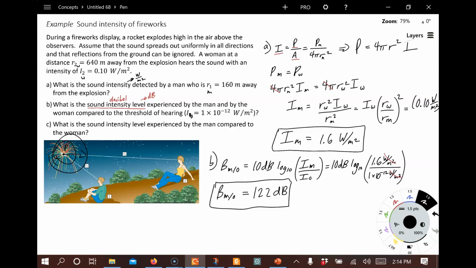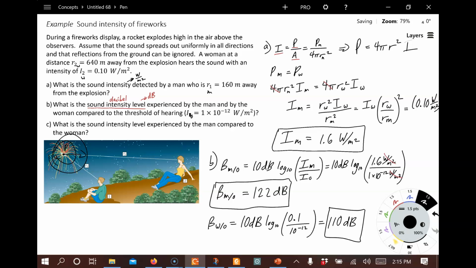Now for the woman, we're going to do the exact same thing. So beta for the woman compared to the threshold of hearing, well, it's going to be 10 decibels log 10 on the bottom again, the threshold of hearing. We can ignore the units for a moment because we know they'll cancel. They're the same. And for the woman, the intensity was 0.1. And when we calculate this, we end up with the value 110 decibels, the loudness observed by the woman compared to the threshold of sound.